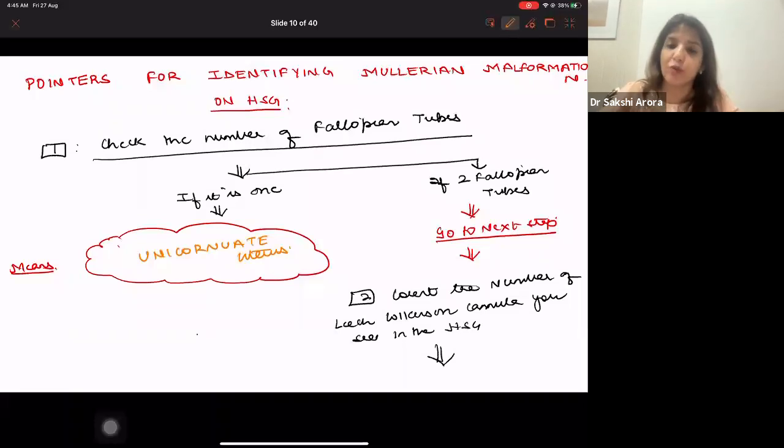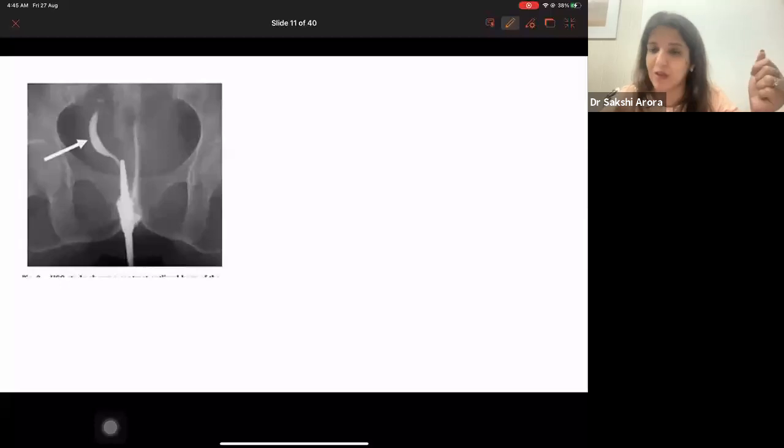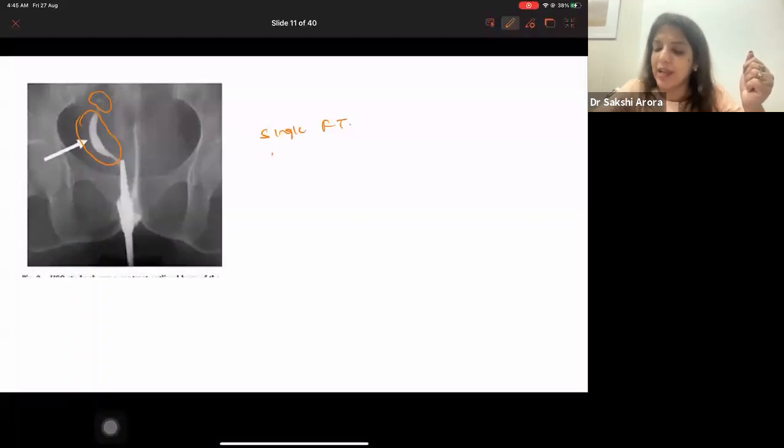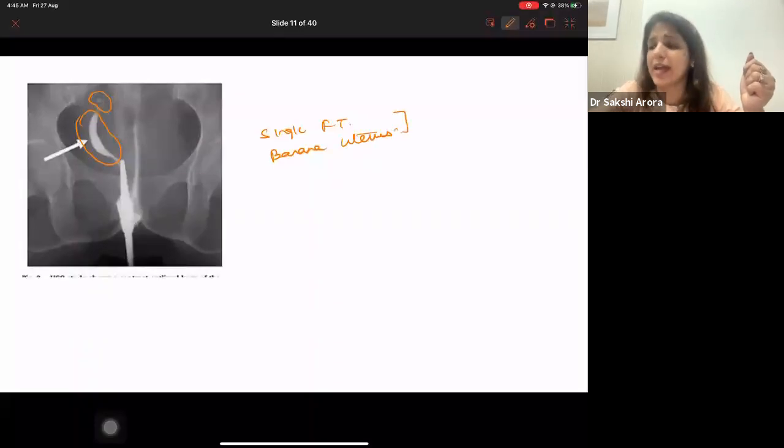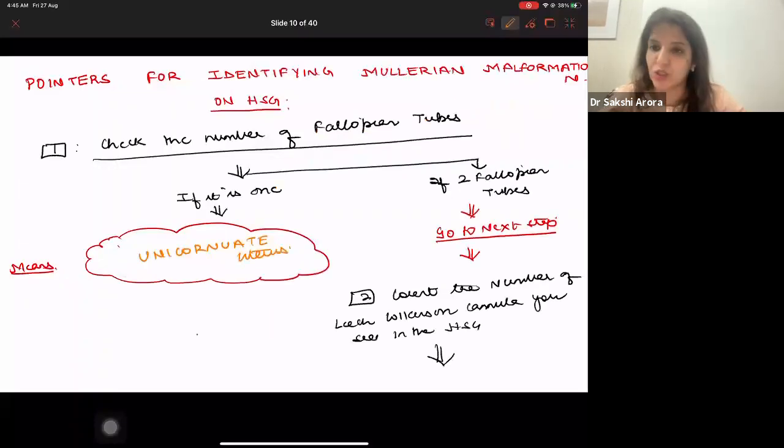If you are getting 2 fallopian tubes, then go to the next step. Yes, and all of you are right, because I'll show this image that in unicornuate uterus, you will get a banana-shaped uterus. See over here. Can you see a single fallopian tube? Right? So if you are getting a single fallopian tube and a banana-shaped uterus, it has to be unicornuate.